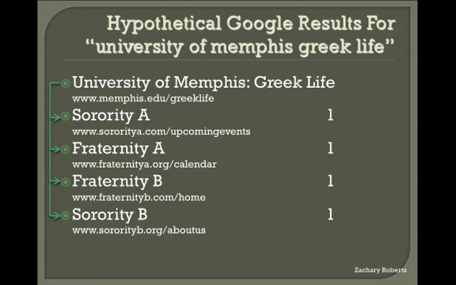In this podcast, I will use arrows, as seen on the left, to demonstrate links. Arrows point from one site to another, similar to a link on a web page. So as we said, the University of Memphis Greek Life page points to all the Greek organizations. The numbers, as seen on the right, show that each site has one link leading back to that site.